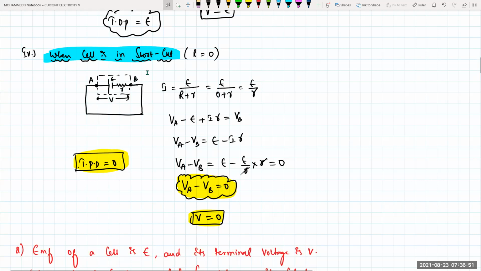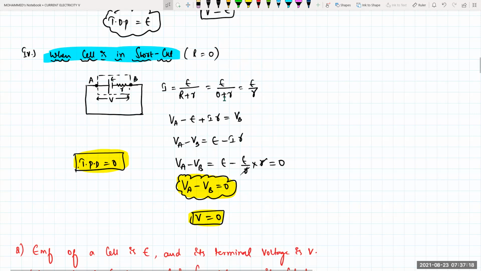Let's say two buckets are there side by side, and I'm connecting them by a pipe. Will there be any flow of water from one bucket to the other? No, sir. If one bucket is completely empty, another bucket is completely full, and we are connecting both buckets by a conducting pipe through a hole, will there be a flow of water from one bucket to another bucket?